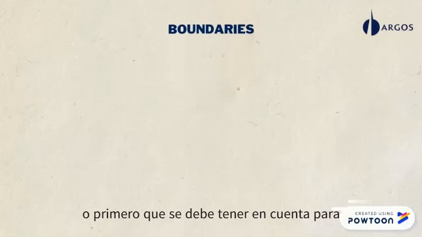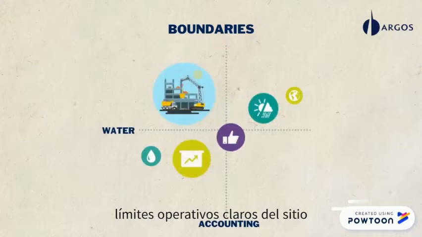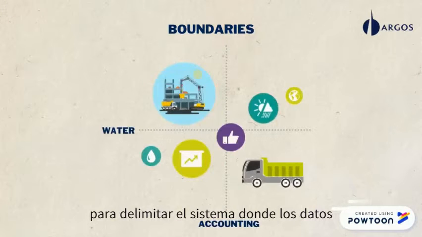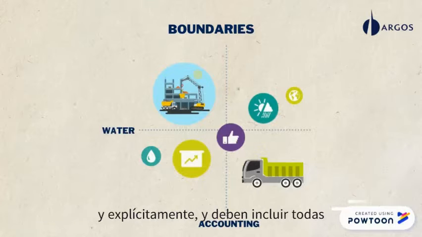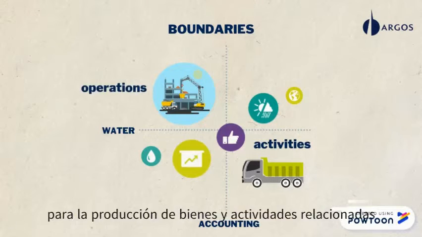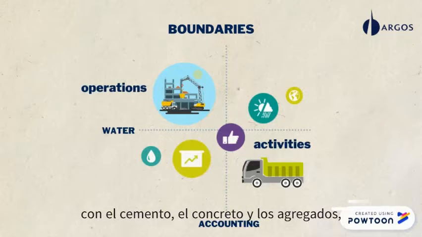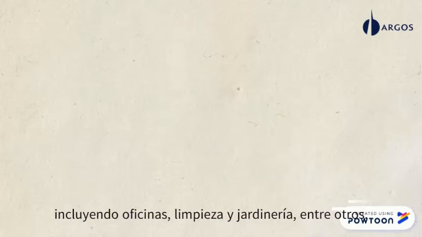Boundaries. The first thing to consider for the proper accounting of water is to set clear operational site boundaries to demarcate the system where water data and indicators shall be considered, geographically and explicitly. They should include all activities and operations implemented on site for the production of goods and activities related to cement, concrete and aggregates, including offices, housekeeping, and gardening, among others.